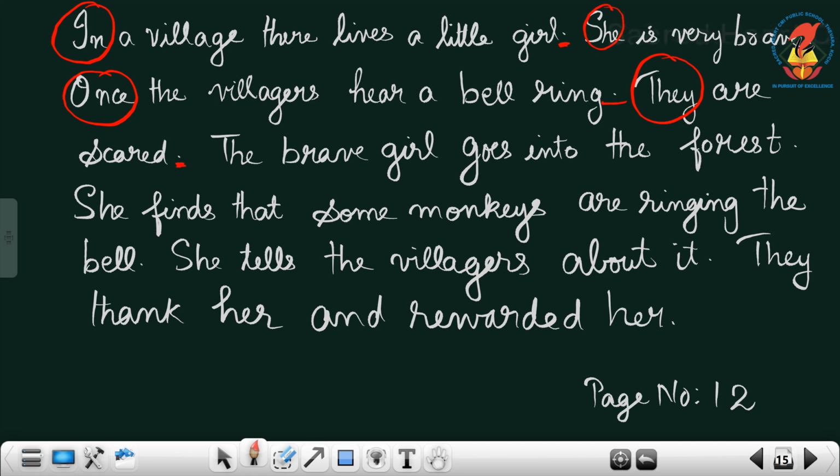The brave girl goes into the forest. The first letter, T capital. Forest, full stop. After forest, a full stop should be there. She finds that some monkeys are ringing the bell. So, S should be capital. Some monkeys are ringing the bell. After bell, a full stop should be there. She tells the villagers about it. S again capital, and after the sentence there should be a full stop. They thanked her and rewarded her. T also again a capital letter. Thanked her and rewarded her.